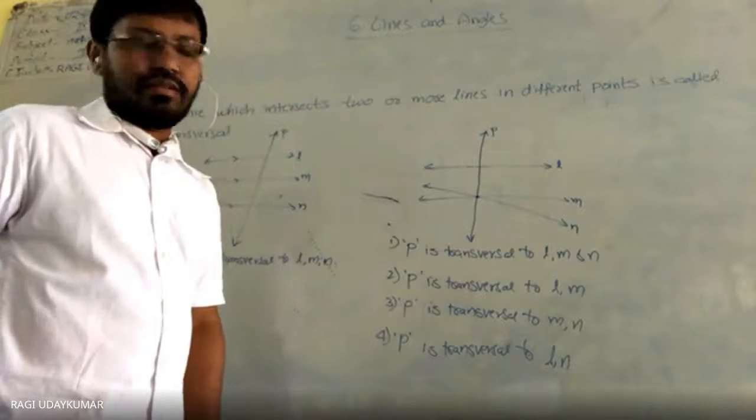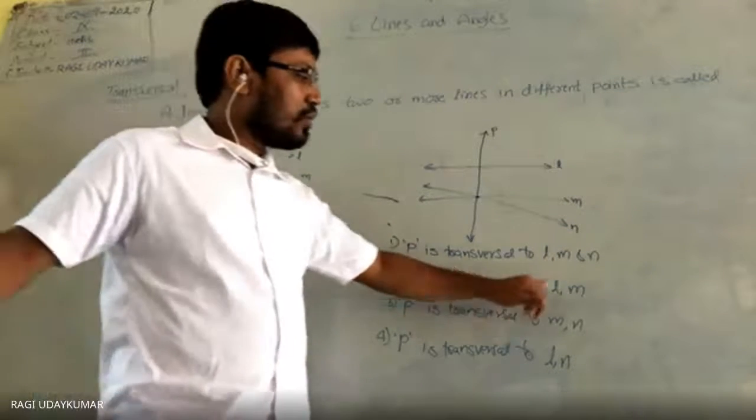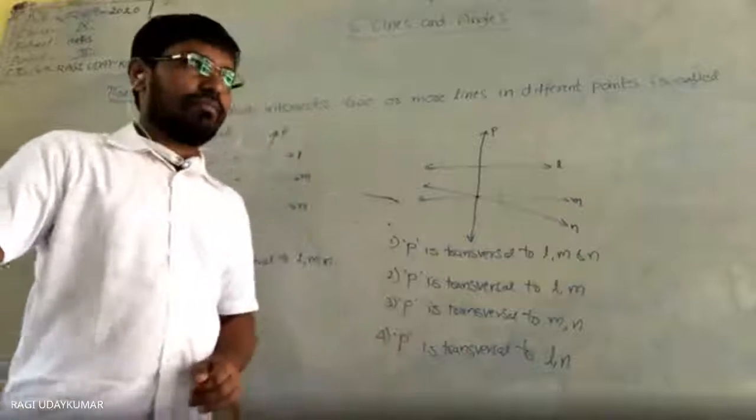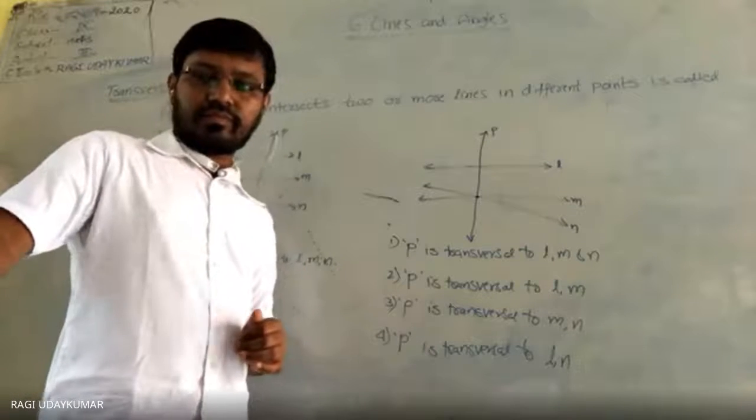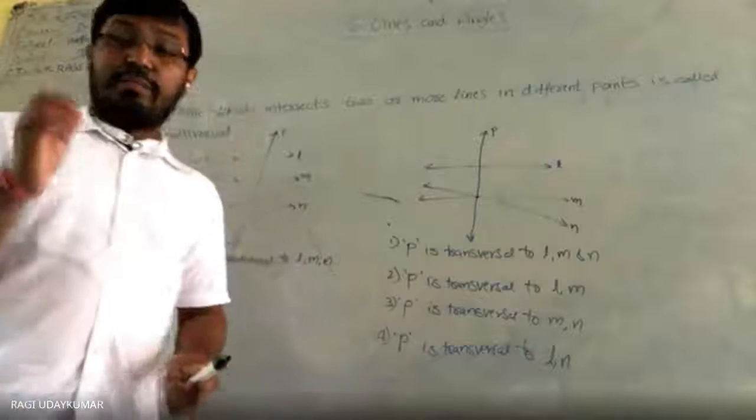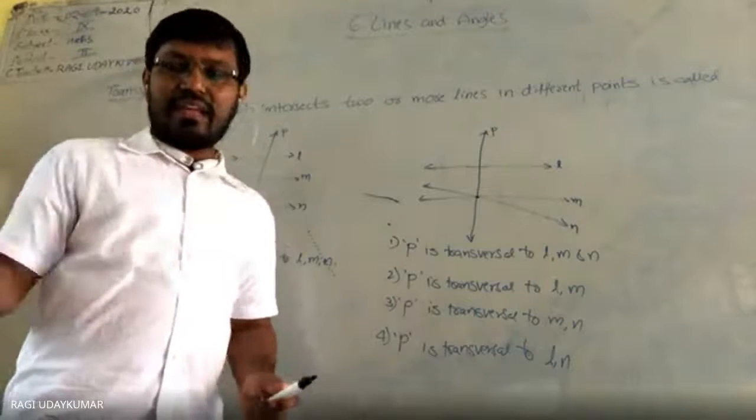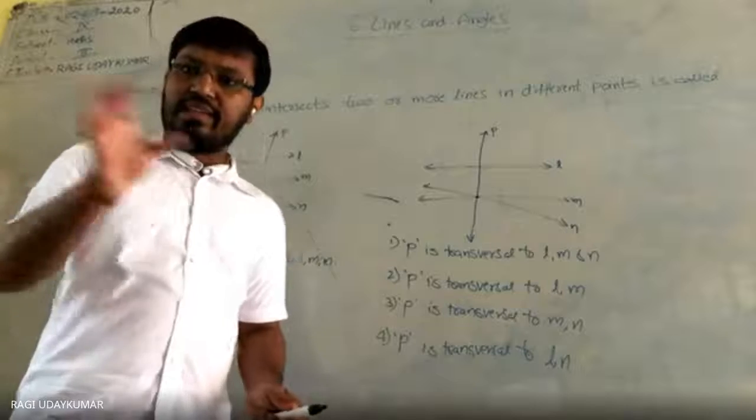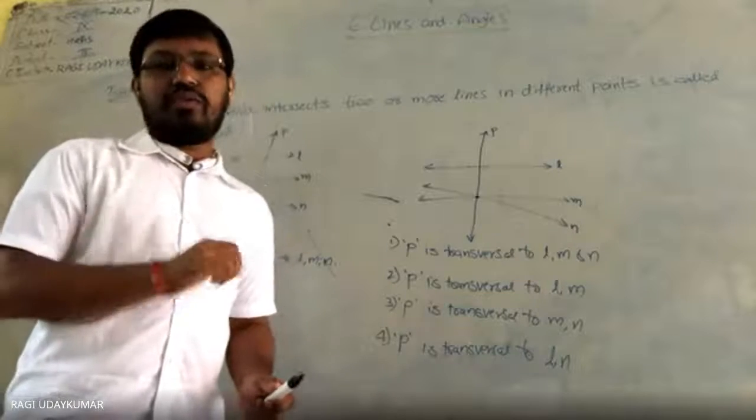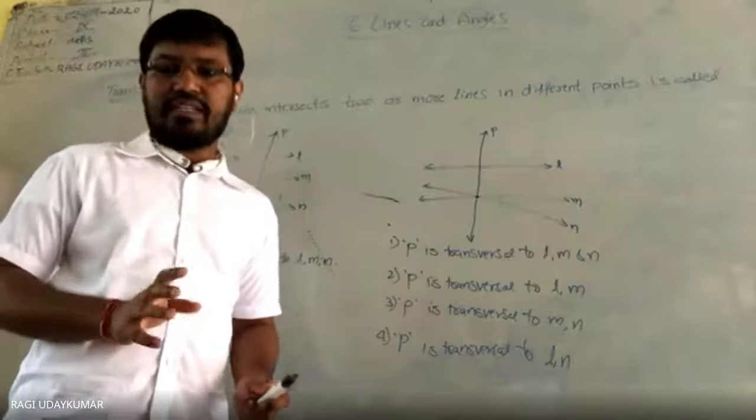The first. Second one, see, P is a transversal to L and M. L, M. Is it true or false? This is true. See here, that is only. Perfection is very much important in mathematics. Just blindly reading and leaving is not enough. All the cases to be taken into consideration. You need to take all the different cases into consideration.